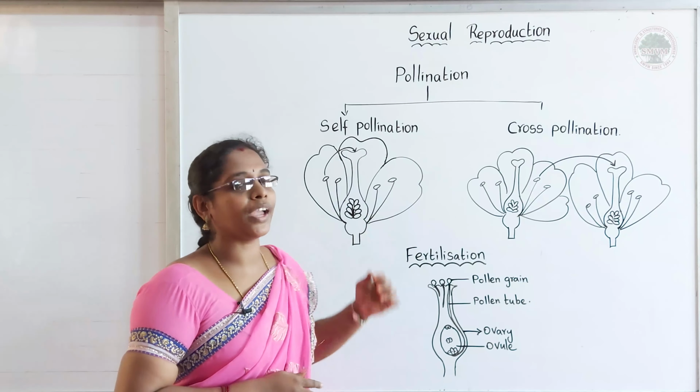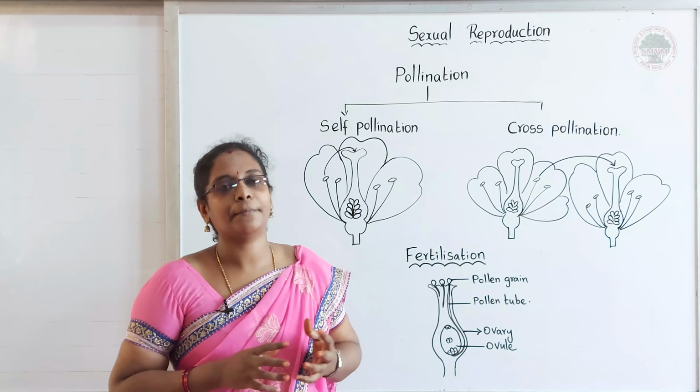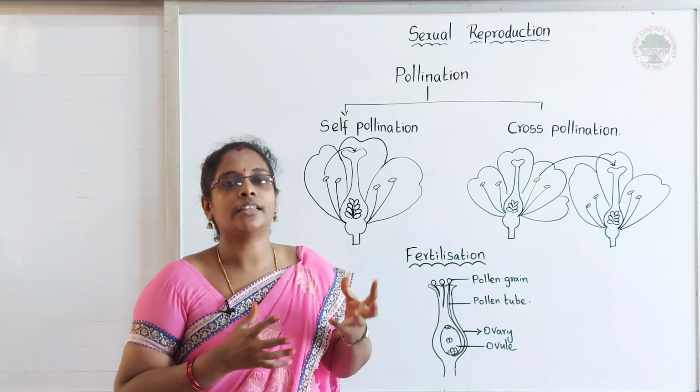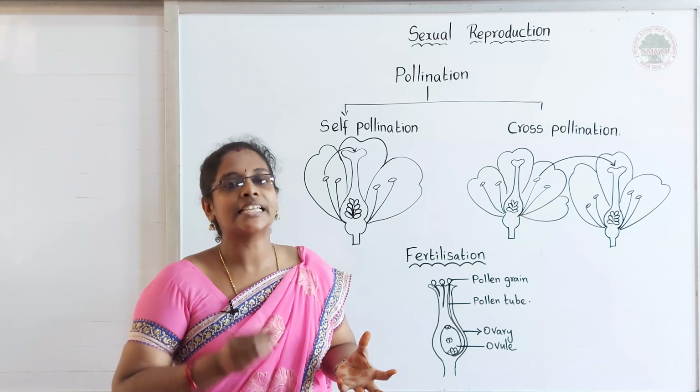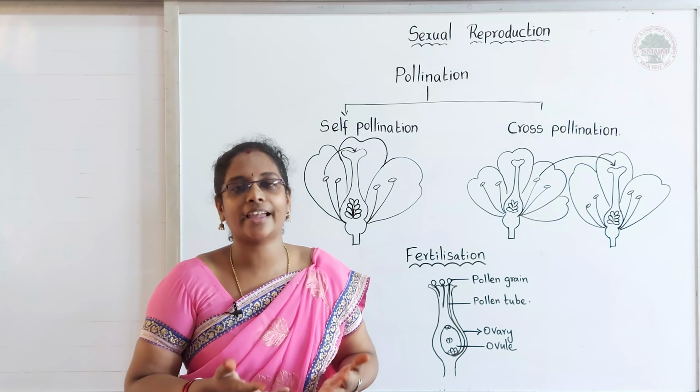So till now, we have discussed sexual reproduction in plants. This is how the plant produces seeds. From the seed, a new generation of plant can arise.